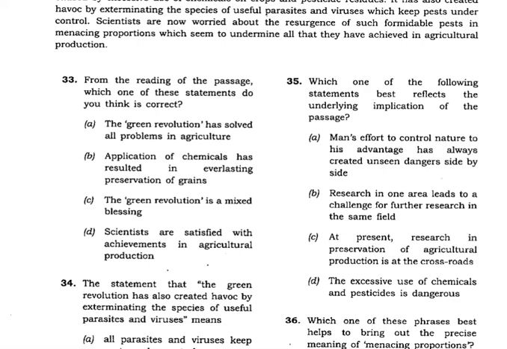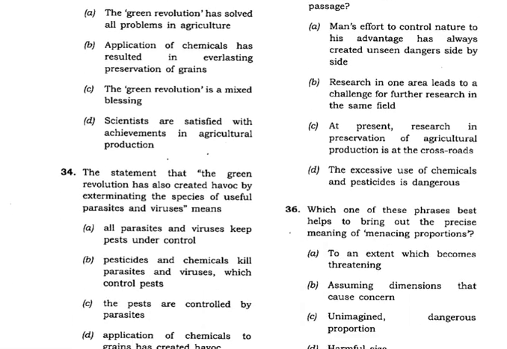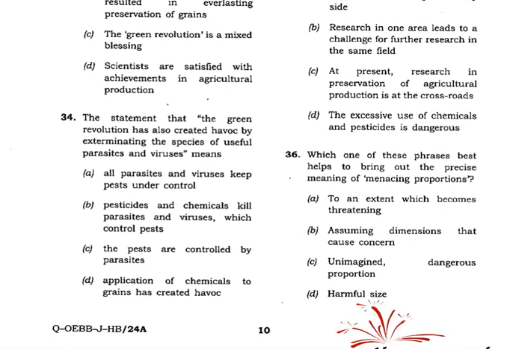Yes, excessive use of. So third line. This is caused by excessive use of chemicals on crops. Because what has happened, it has brought the havoc. And where do we find its answer? You will find its answer in the third line, because it has brought with it the formidable problem of poisoning of food grains. So it has caused excessive use of chemicals on crops and pesticides residues. So the right answer will be D here in the case of 35. So let's go to now 36.